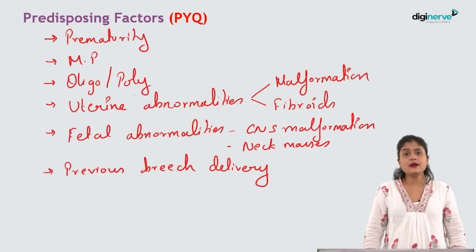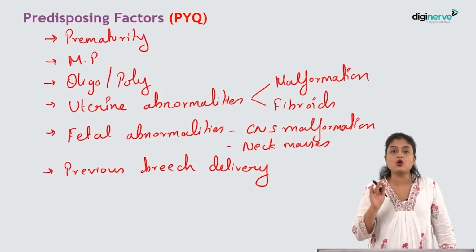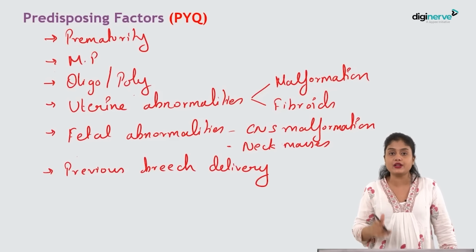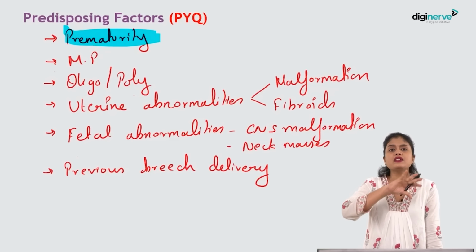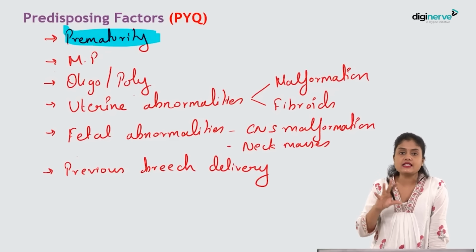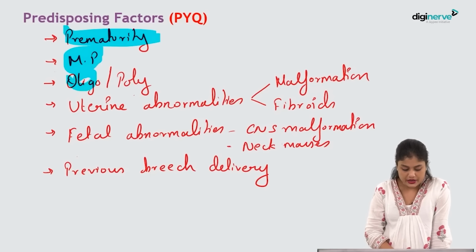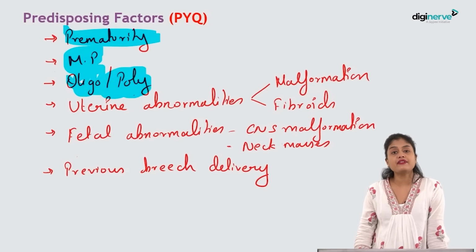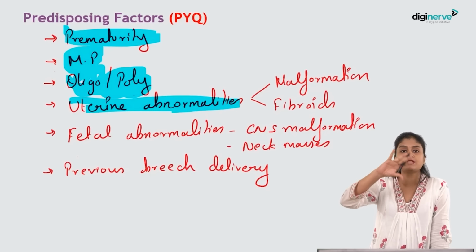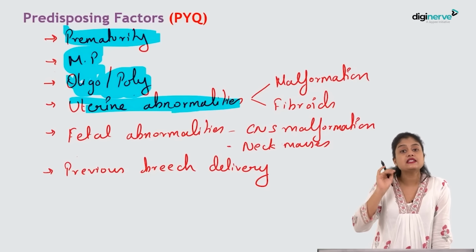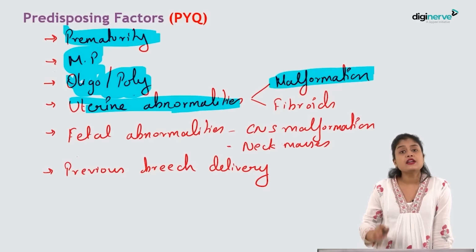That's all. Next, coming to the predisposing factors for breech. As we have told, prematurity is the prime cause, as high as 25% at 28 weeks, isn't it? So prematurity is the primary reason for breech presentation. Other than this, wherever the babies are small or big and there is excess liquor or low liquor, for example in multiple pregnancies and oligohydramnios and polyhydramnios, or if they have uterine anomalies. So what are the uterine anomalies? If they have a septate uterus, bicornuate uterus, or didelphys uterus, in such cases the chance of having a breech presentation is very high. And other than this, uterine fibroids.